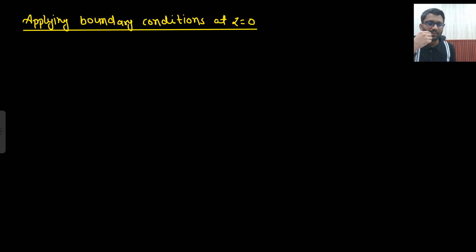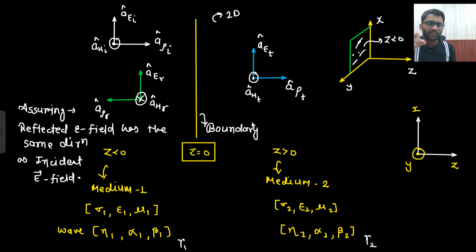Transmitted wave, sorry, here is the transmitted wave. So transmitted wave, which direction it is traveling? It is traveling in AZ cap direction. This was traveling in AZ cap direction only. And this was traveling in minus AZ cap direction. Okay. So let me put in the box as well.